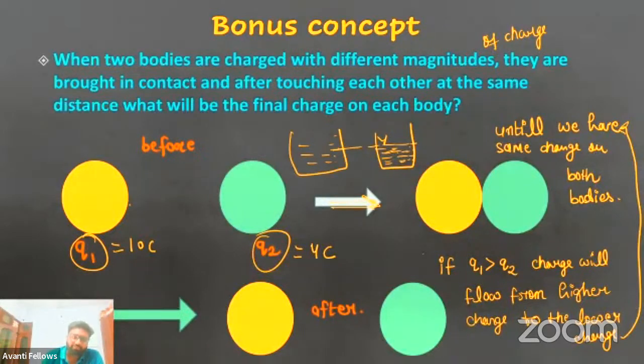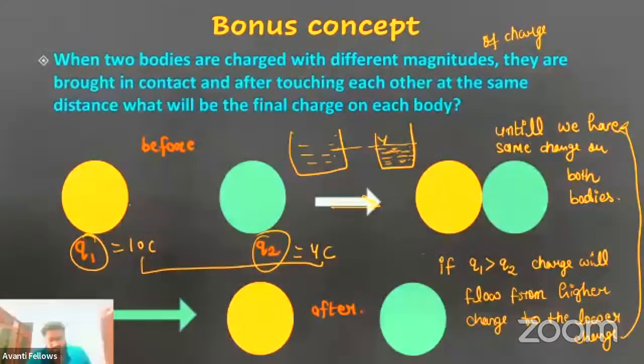Got it, everyone? Can anyone tell what will be the final charge if Q1 is 10 coulomb and Q2 is 4 coulomb? 5 coulomb?